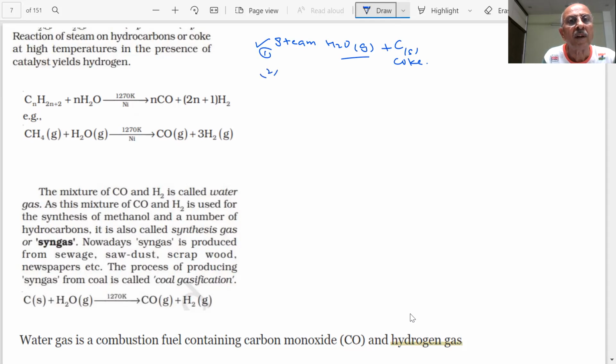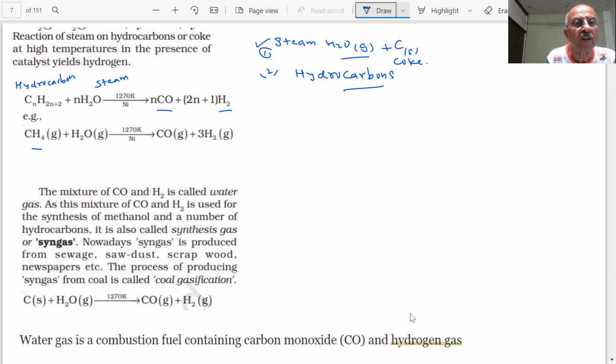You have different hydrocarbons. You know petroleum products. What are petroleum products? They are hydrocarbons. You have octane in the filling cylinder. When hydrocarbons are reacted with steam at high temperature, in the presence of a catalyst, around 1270, you get carbon monoxide and hydrogen gas.